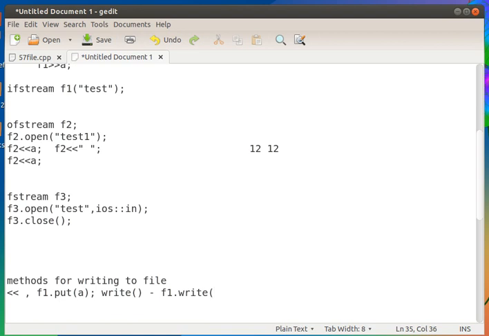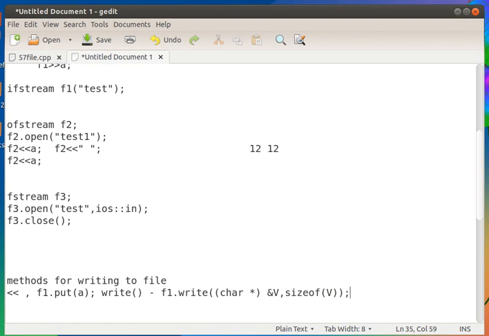Now I have to convert the object to a character stream, that is char star. I am typecasting to a character, and then I have to give the address of the object. Then as the second argument I have to give the size of this object. If the object is v, so this is the syntax for writing an object to a file.